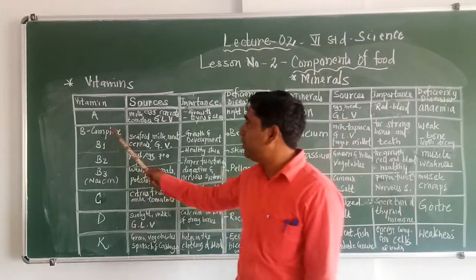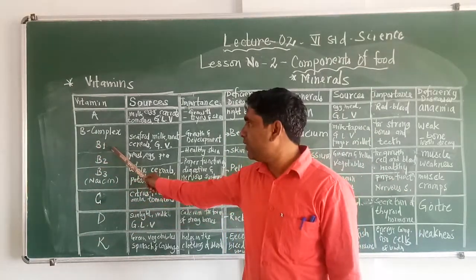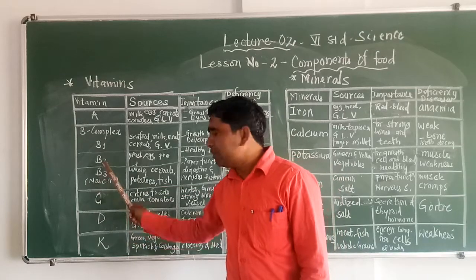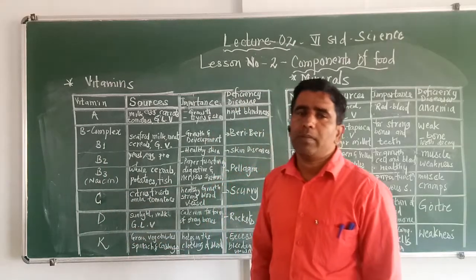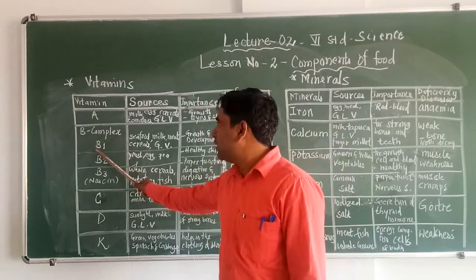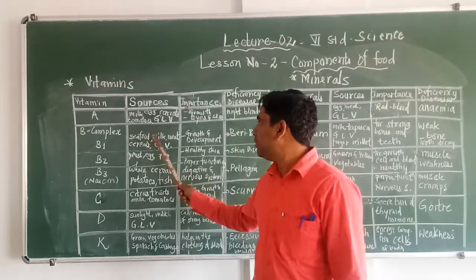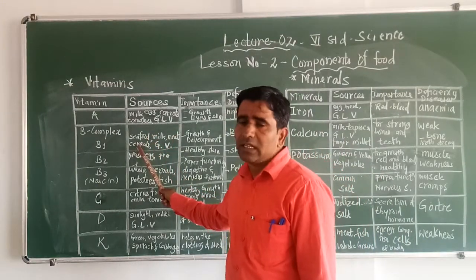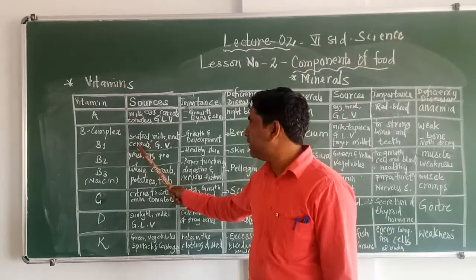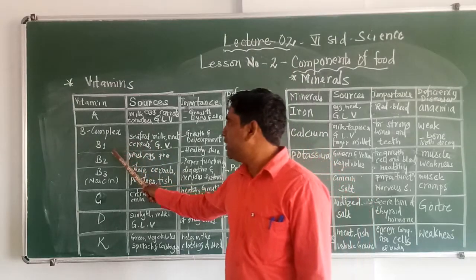Moving to vitamin B. Vitamin B is a group of different vitamins like B1, B2 and B3. Apart from that, there are many vitamins from the B family. So I have taken only 3 vitamins for you. First one is B1. B1 will be present in seafood, milk, meat, and cereals like rice and wheat. Apart from that, green vegetables will be sources of vitamin B1.